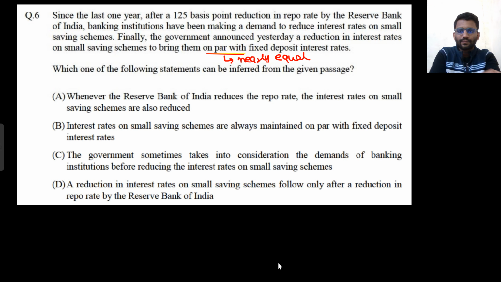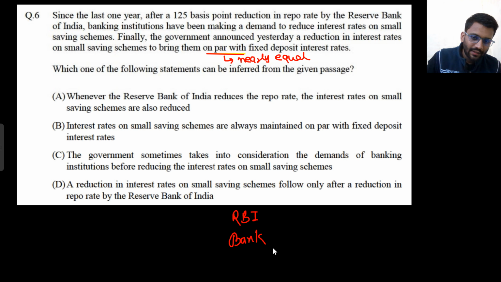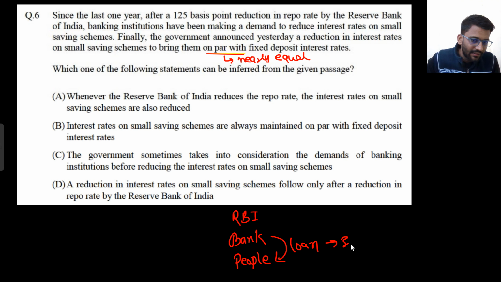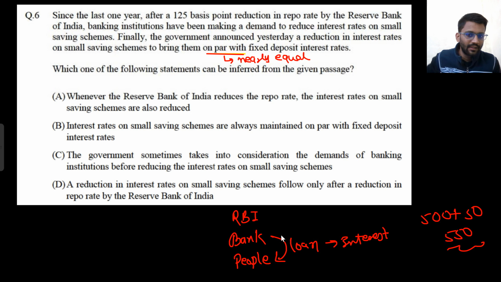Okay, so there are these commercial banks, and there is this RBI, Reserve Bank of India, and there are these people. Now, if you take a loan from the bank, they will apply some interest. Let's assume you are taking a 500 rupee loan from the bank. So they will say that I will take 10% interest per year. That means at the end of the year, you will have to give them 500 plus 10% of it. That means 50. So 550 rupees you have to give them. So this kind of interest rate is there.